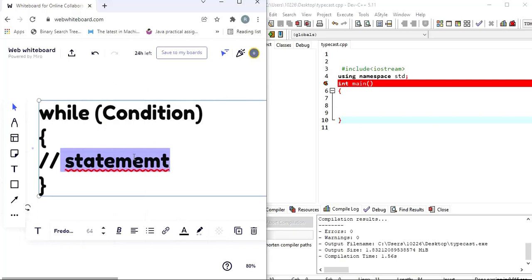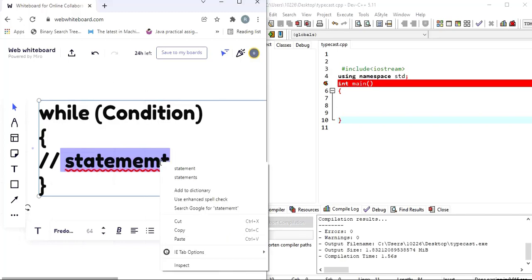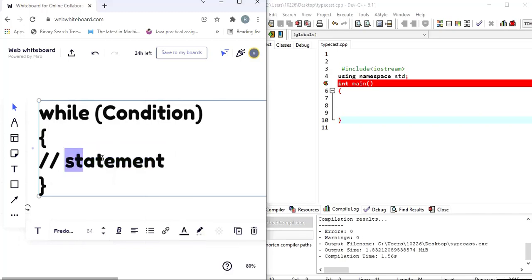Only this body of the statement, there is a typo here, sorry about that. This particular statement will be executed only if the given condition is true. I'm sure you are surprised, and you might be thinking, if that is the case, what is the difference between the if condition and the while loop? Well, there is a difference.